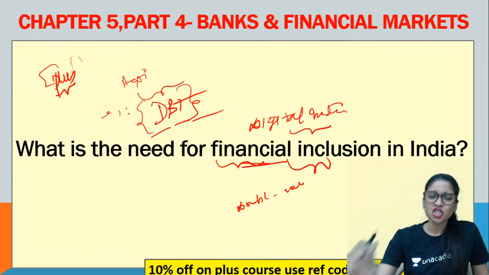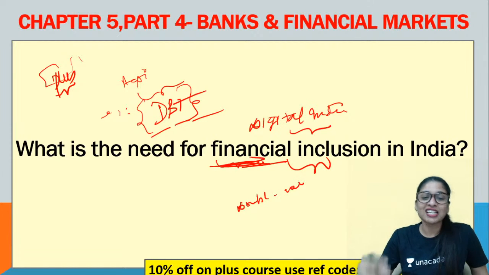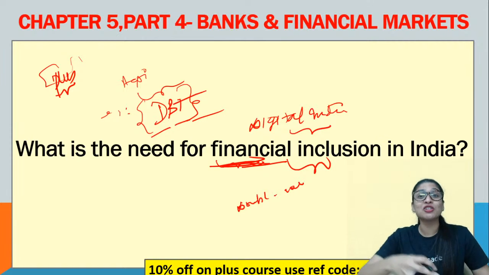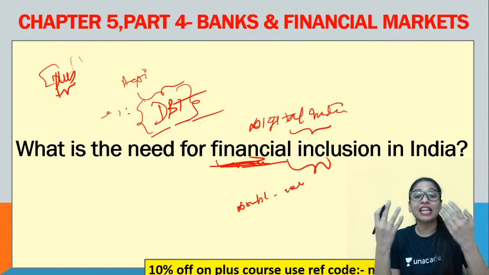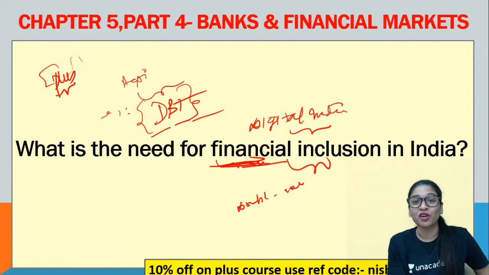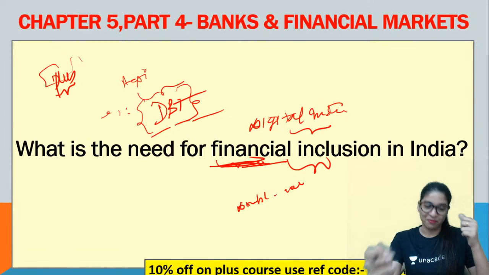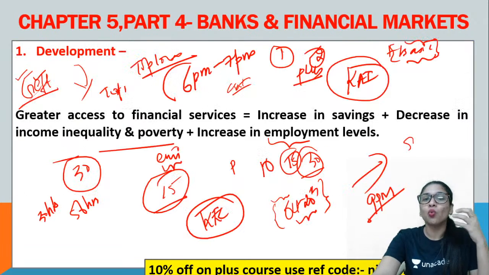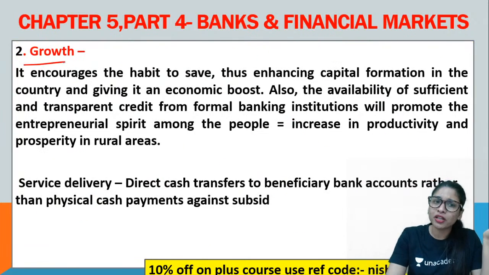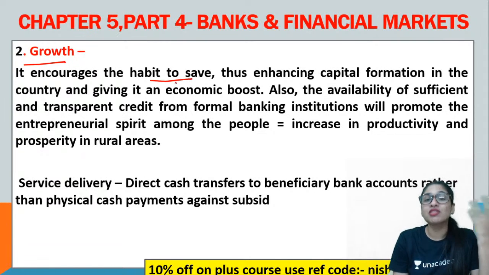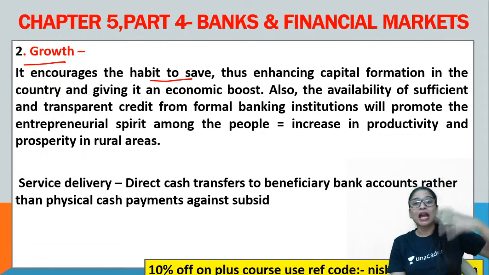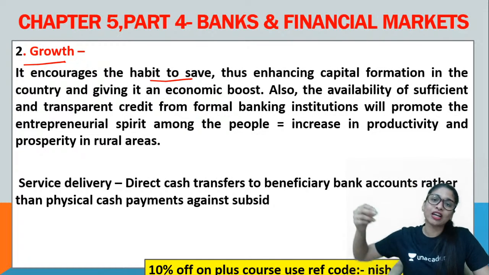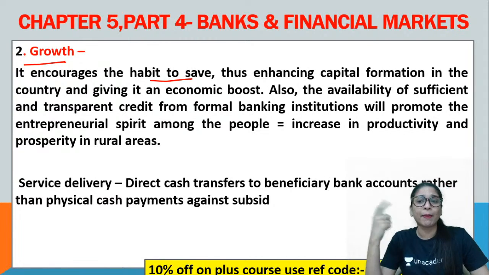Okay? So we were discussing financial inclusion. Finance is everywhere a problem, and now financial inclusion is a problem. What we're discussing is also highly relevant to the finance you are talking about. Don't you think so? What a connection. So, the next point is why such inclusion matters for growth. It talks about the habit to save. Your saving should increase, so automatically the capital formation in the country will increase. When the capital formation increases, the economy will grow. Right? The GDP per capita increases.